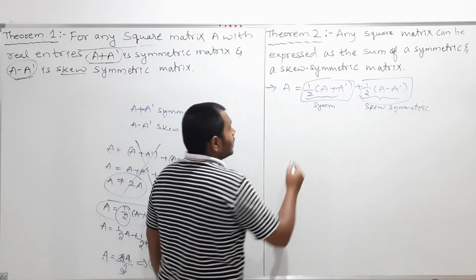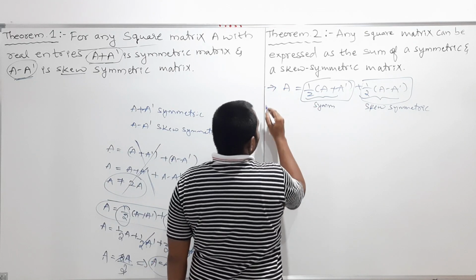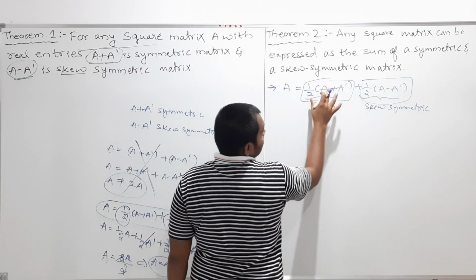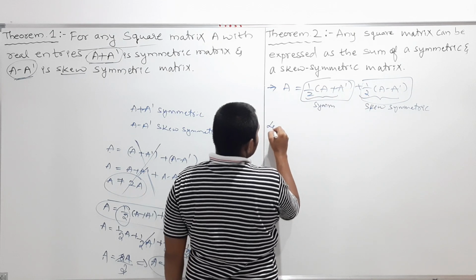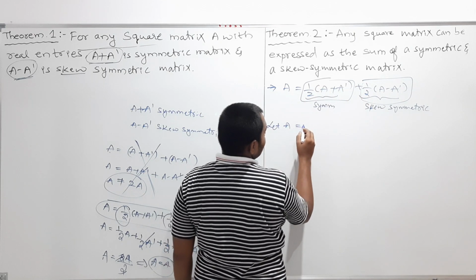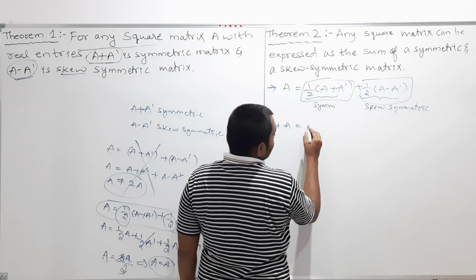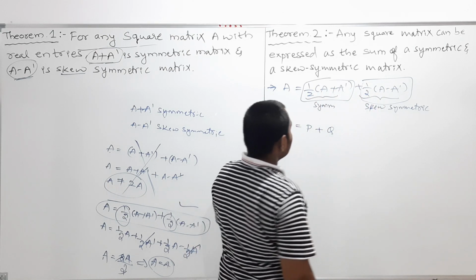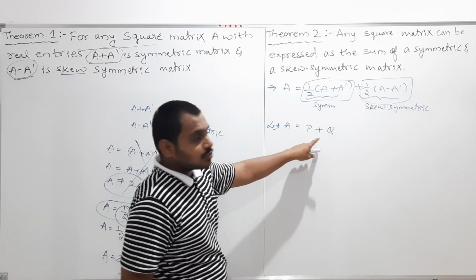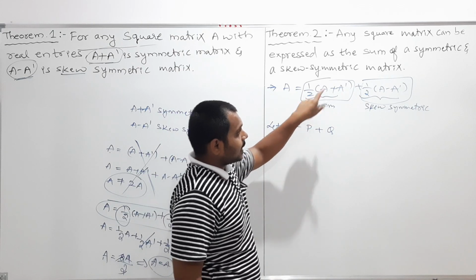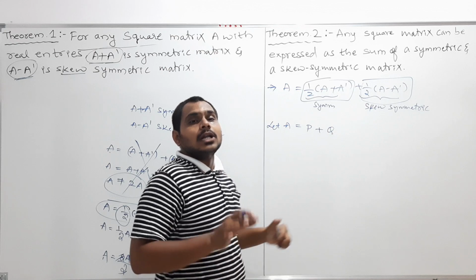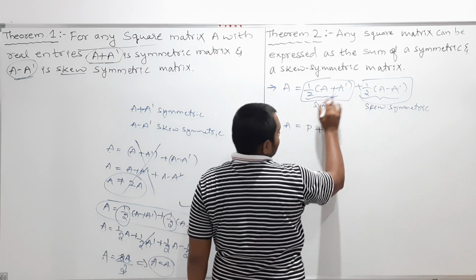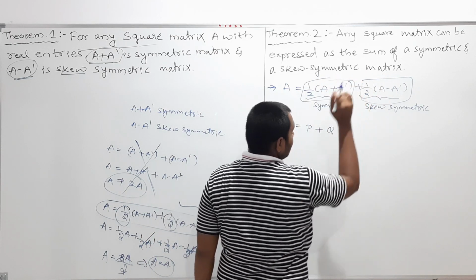So my dear students, to simplify this easily, I am taking this first part as P and the next part as Q. Clear, my dear students? So let A be equal to P plus Q. This I am taking as P and this I am taking as Q. Now I should show that this is symmetric and this is skew symmetric.